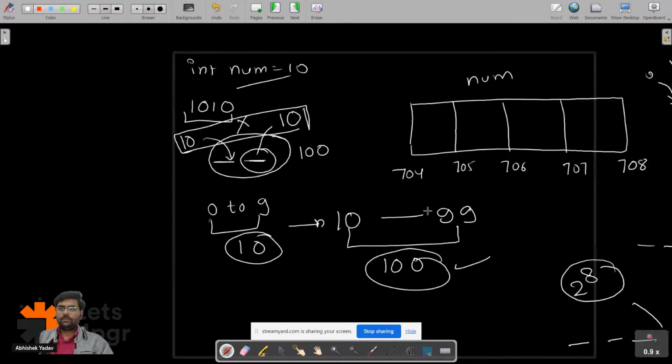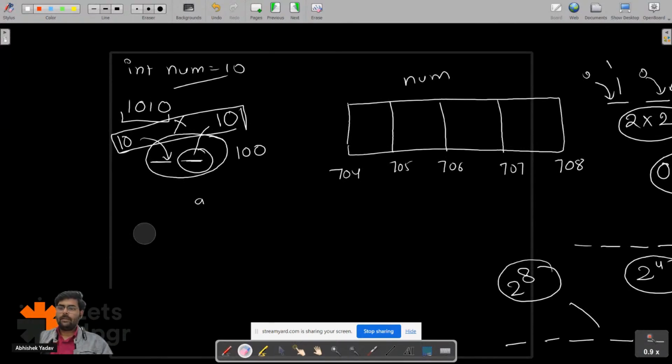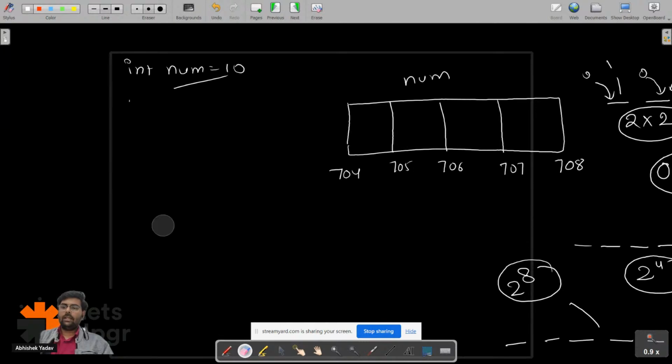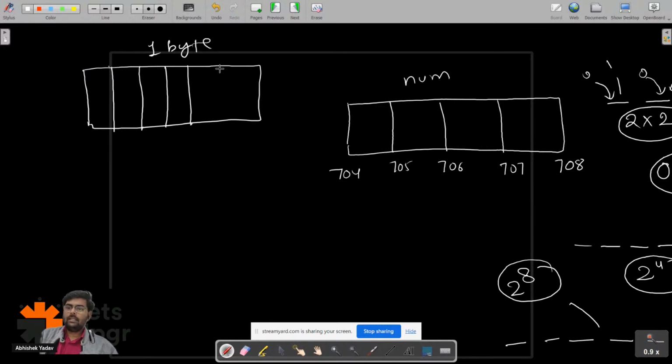Now let's come back to this point. So I got the idea how I can generate how many combinations. Now the next question is, 1 byte means 8 bits. This is my 1 byte. 1 byte means 8 bits, that is this, this, this, this, this, this. 0 1 2 3, 1 2 3 4 5 6 7 and 8 bits. Okay guys, I have 8 bits. That is, 1 byte is 8 bits.